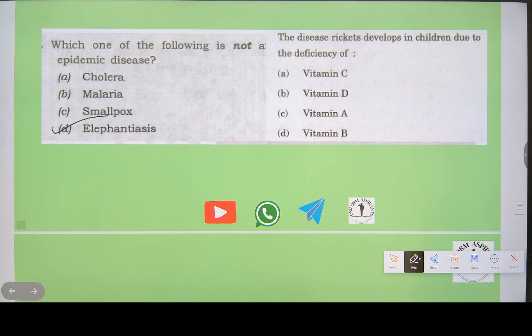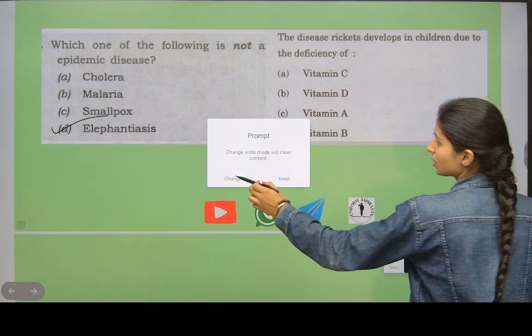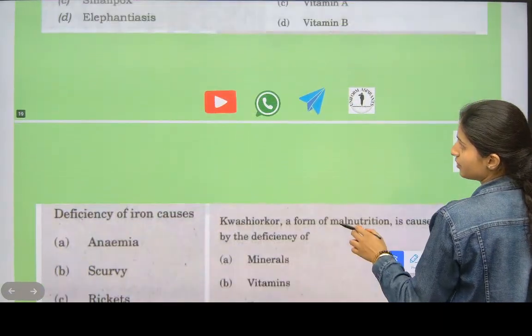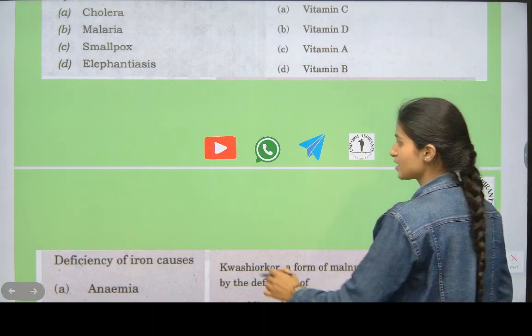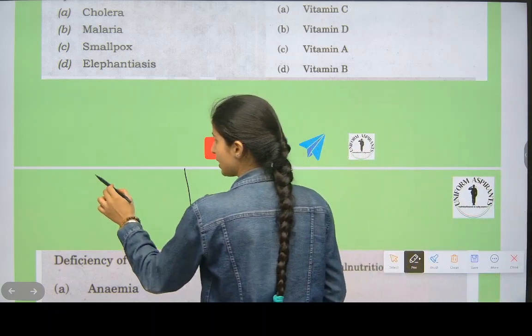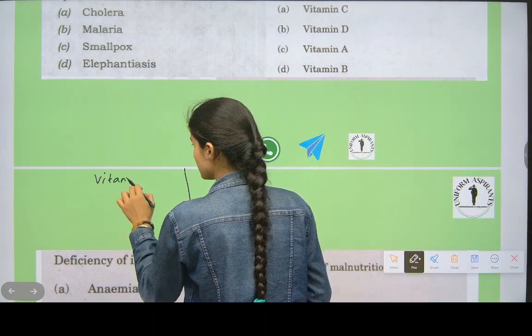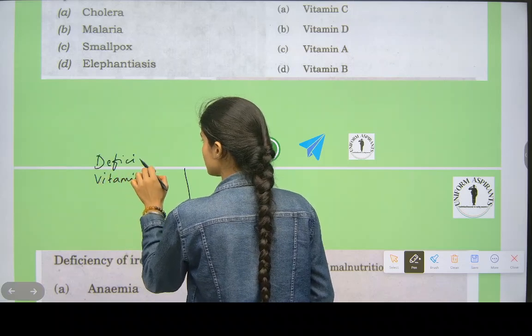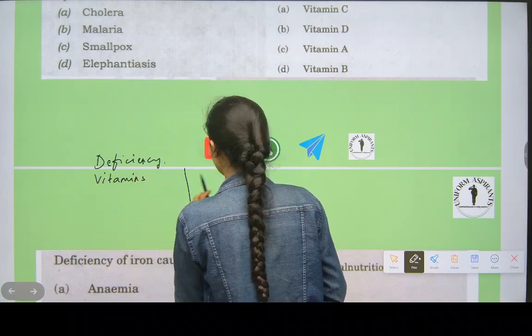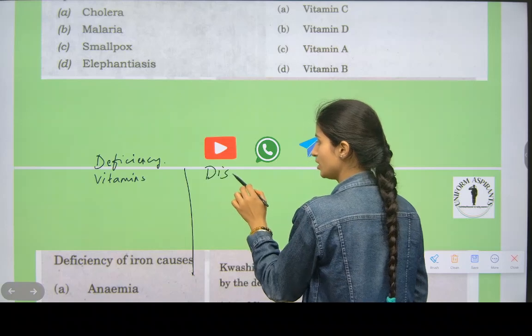Now see here what is given. The disease rickets develops in children due to deficiency of what? Okay, now let me teach you. Make a column like this. Here write vitamin deficiency, and here write diseases.